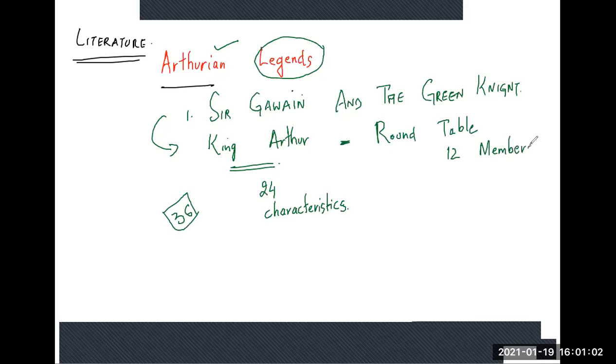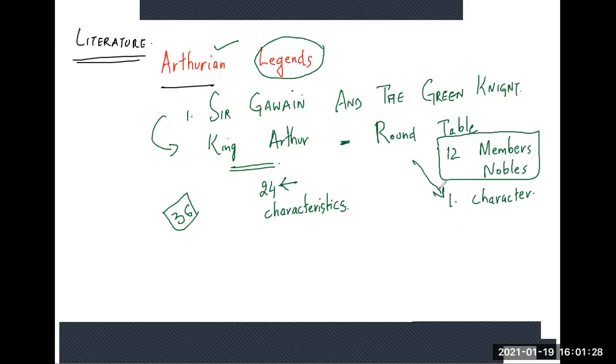These 12 important nobles only bore one characteristic each. They were only good at one of these 24 good characteristics that King Arthur had. So therefore he was the king because he had double the characteristics that the round table members had.